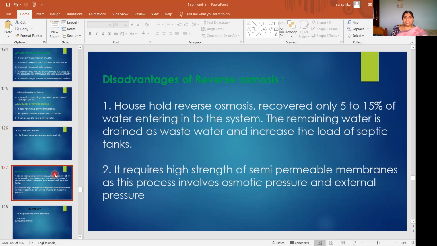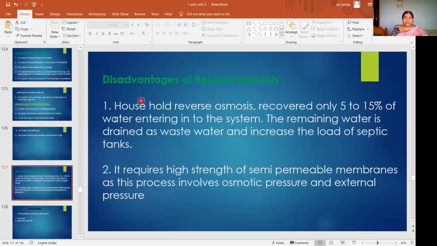And next you have disadvantages. By this reverse osmosis, you have some disadvantages. These are very few disadvantages. So what are the disadvantages of reverse osmosis? We will see. The first one, household reverse osmosis recovers only 5 to 15% of the water entering the system. The remaining water is drained as wastewater and increases the load of septic tanks.